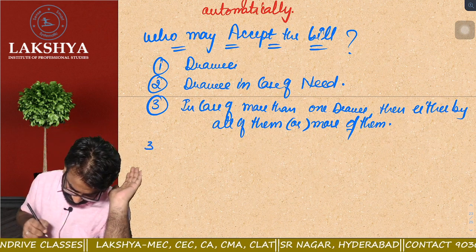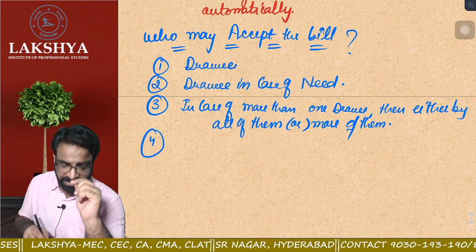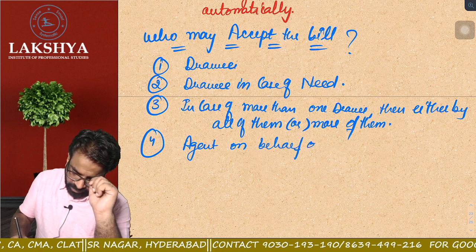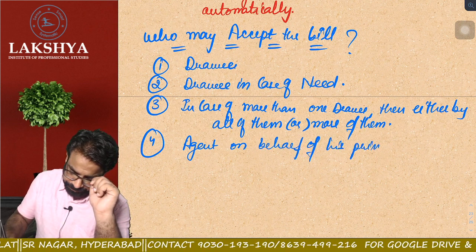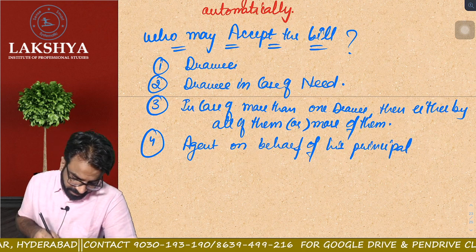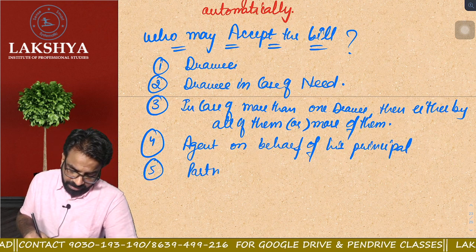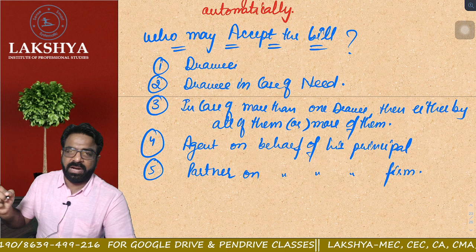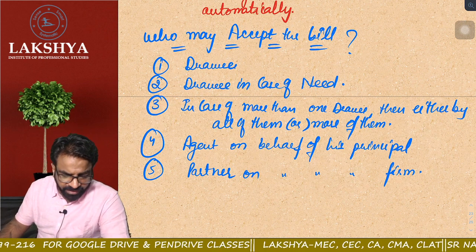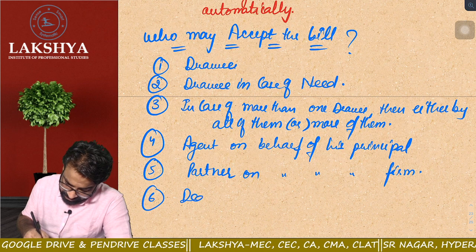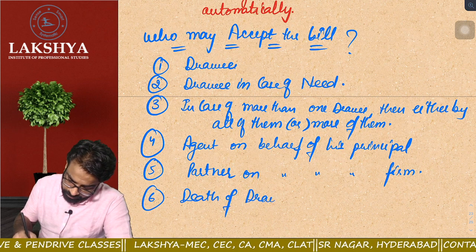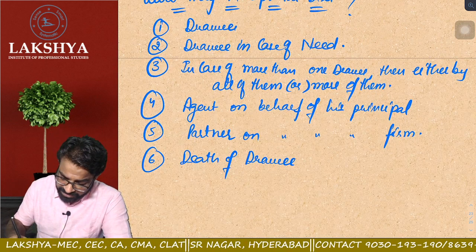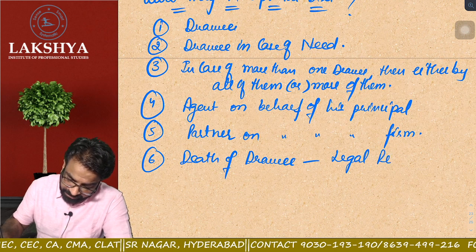Now can the agent accept the bill on behalf of his principal? Yes, an agent on behalf of his principal can. Point number 5. A partner can also accept the bill on behalf of his firm. Next one. In case of death of the drawee, if the drawee is dead, who will accept the bill? Then the bill will be accepted by the legal representative.